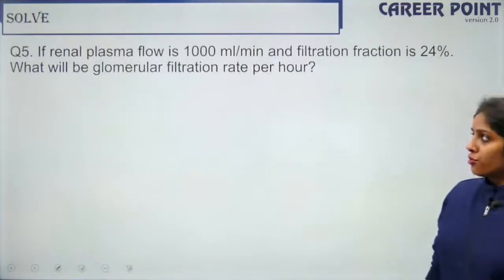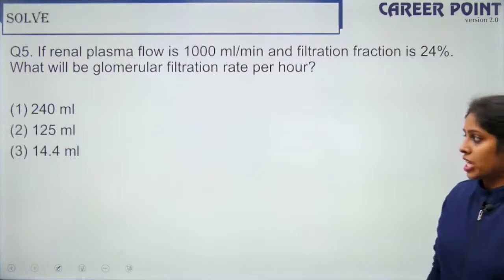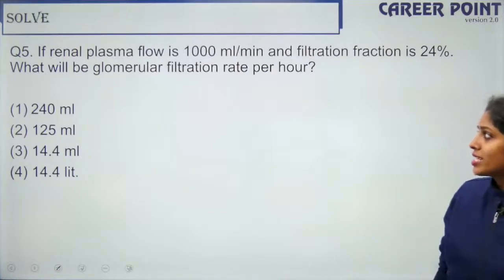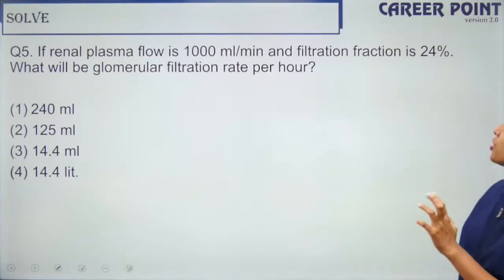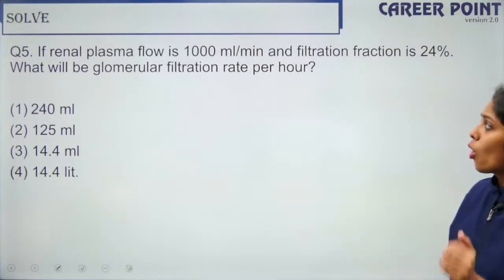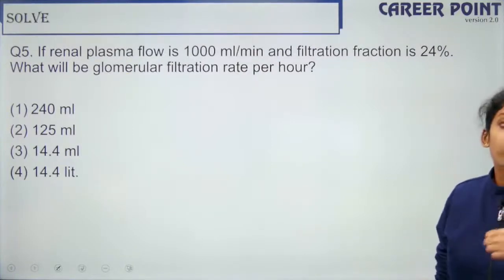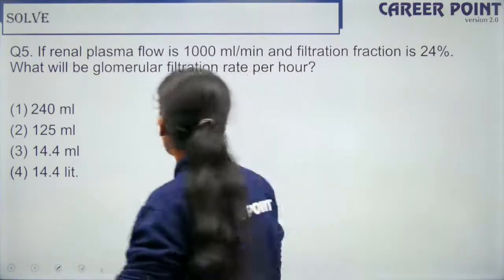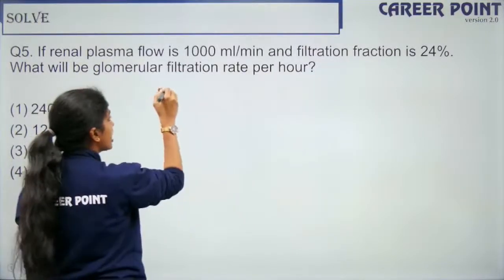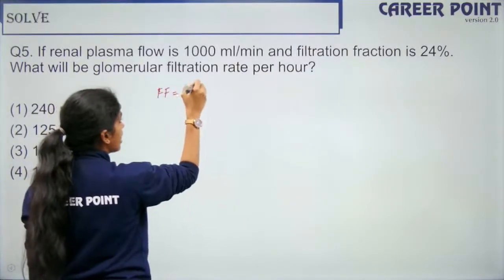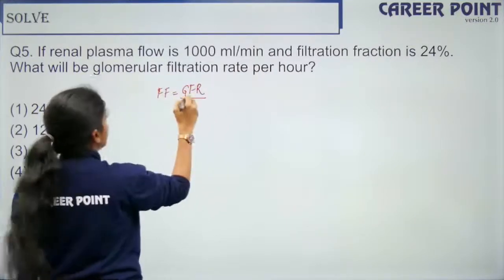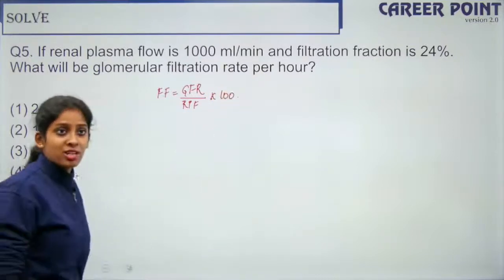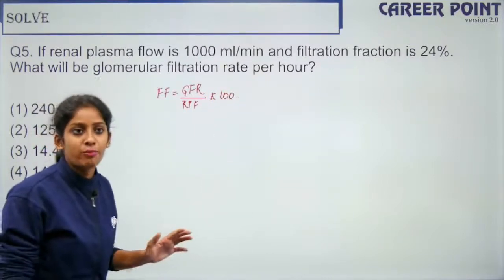So moving on to question 5. Yeah, so this is a very interesting question. So let's see if you guys can solve this. If the renal plasma flow is 1000 ml per minute and the filtration fraction is 24%, what will be the glomerular filtration rate per hour? Any guess? So the formula I can give you is filtration fraction is equal to GFR by renal plasma flow into 100. So this is the formula. So substitute the given values and see if you are able to solve.